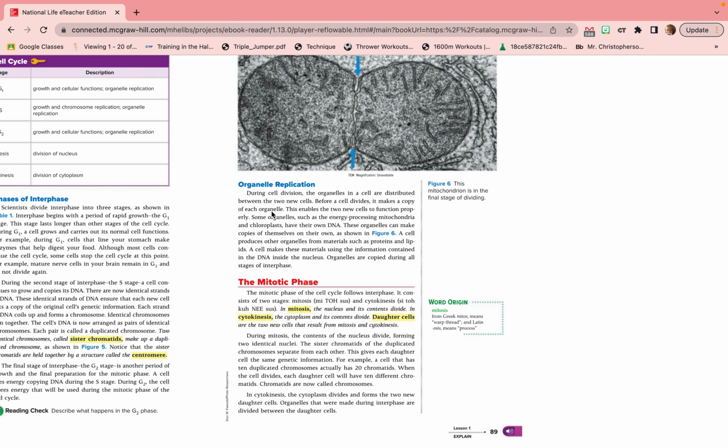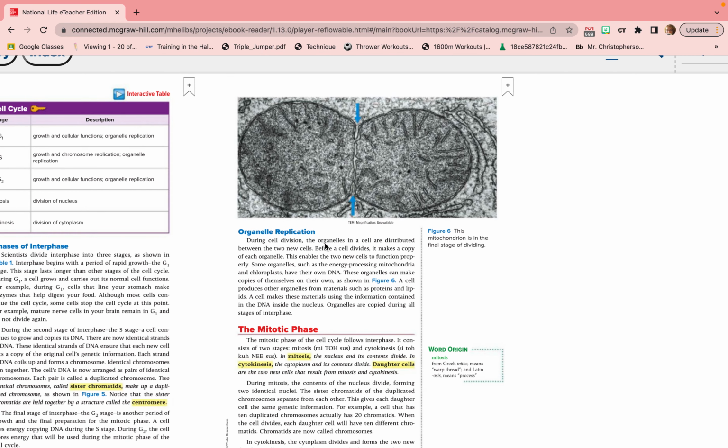All right, organelle replication. During cell division, the organelles in a cell are distributed between the 2 new cells. That means that they get split up evenly between the 2 cells. So here we have 2 cells that are just about ready to split, and they have divided up their DNA and their organelles and other contents evenly. Before a cell divides, it makes a copy of each organelle. This enables the 2 new cells to function properly.